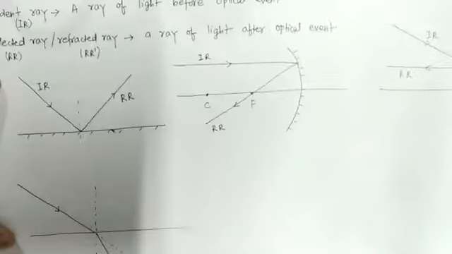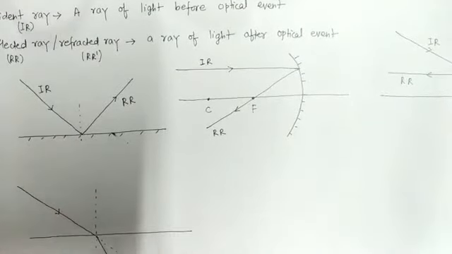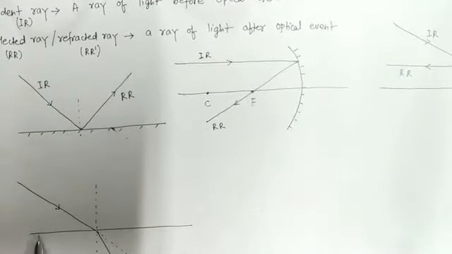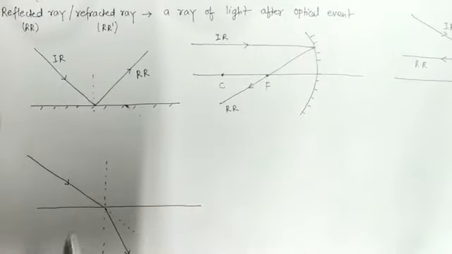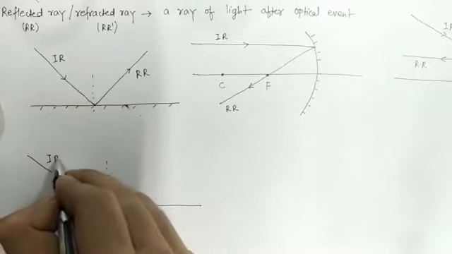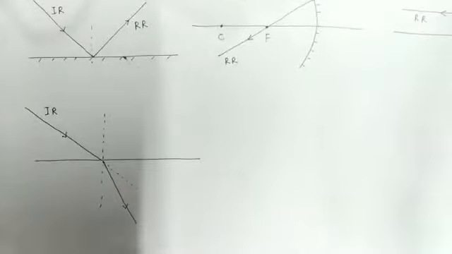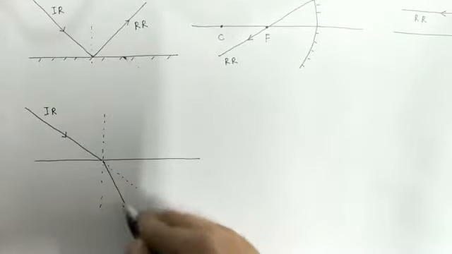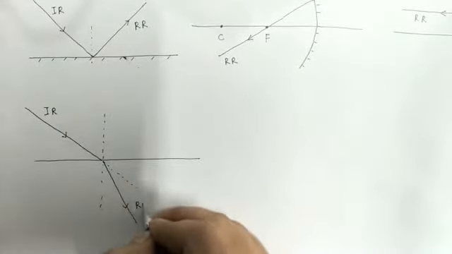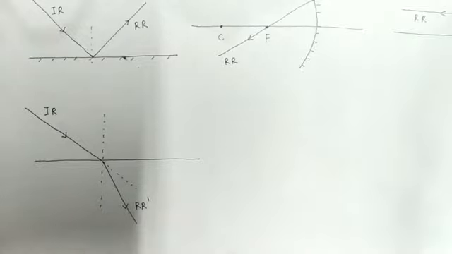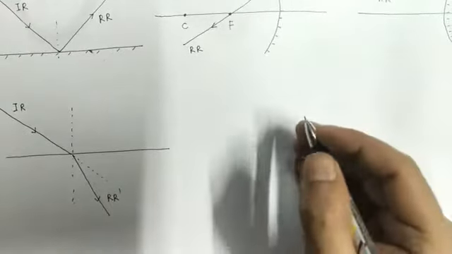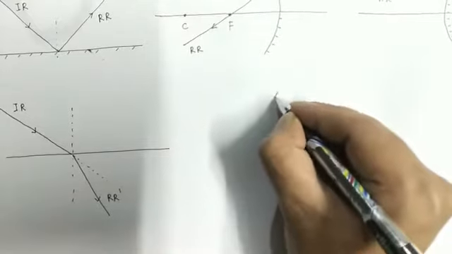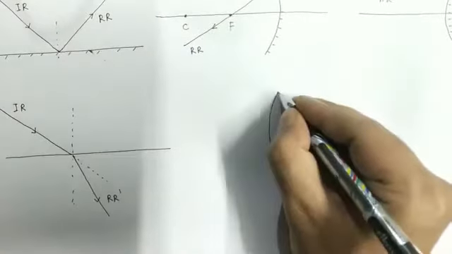So according to the definition of incident ray, the phenomenon taking place here is refraction. And before the optical event, that is, before refraction, this ray is our incident ray, and the ray after the optical event, that is, refraction, is our refracted ray, R dash. Now let us take an example of a convex lens.